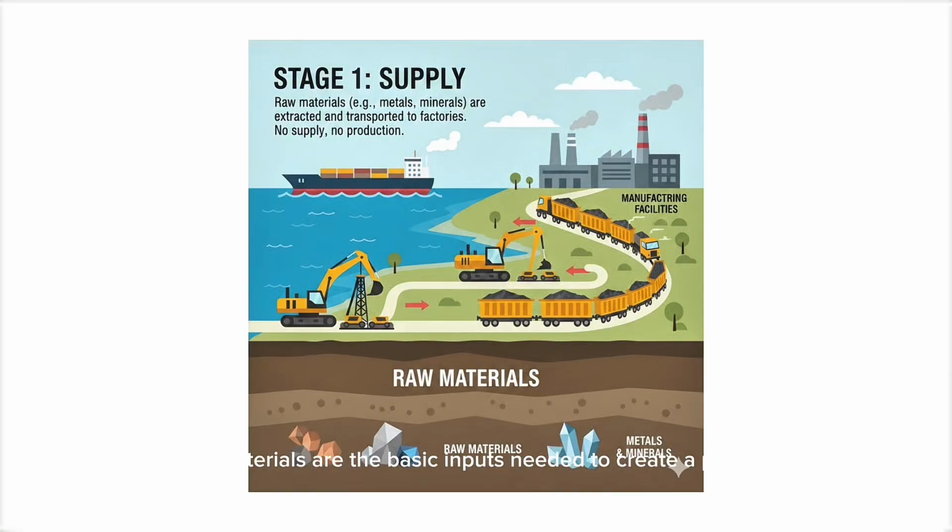Raw materials are the basic inputs needed to create a product. In the case of a smartphone, these include metals and materials that are extracted from the earth. These raw materials are then transported, often over long distances, to manufacturing facilities. Without this stage, production cannot begin.